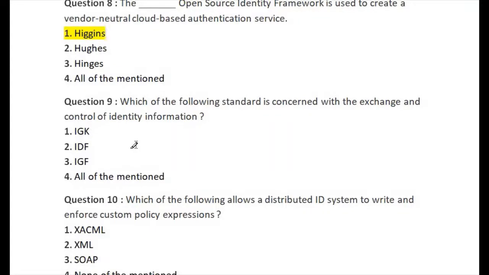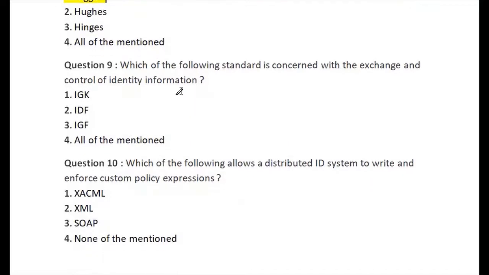Let's go for question number 9. Question number 9 is: which of the following standards is concerned with the exchange and control of identity information? The available options are: first, IGK; second, IDF; third, IGF; and fourth, all of the mentioned. The right answer is option number 3. This is the right answer of question number 9.